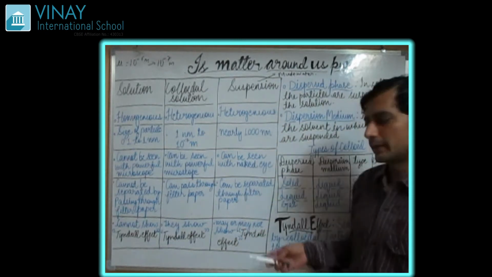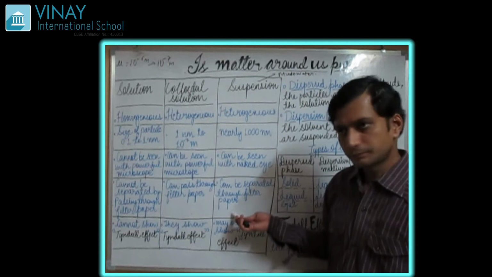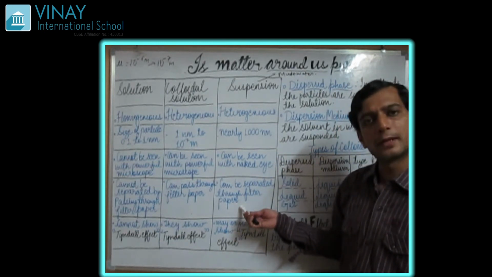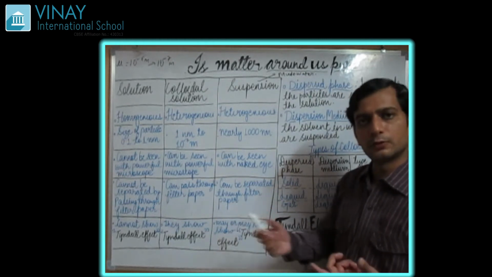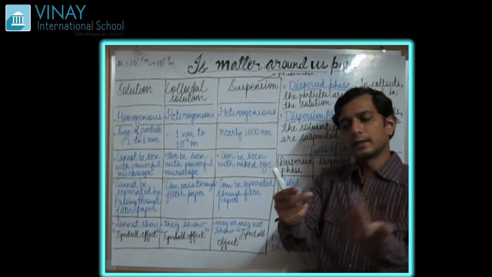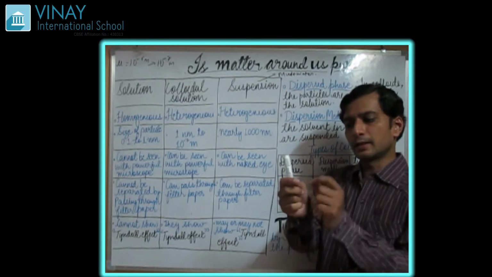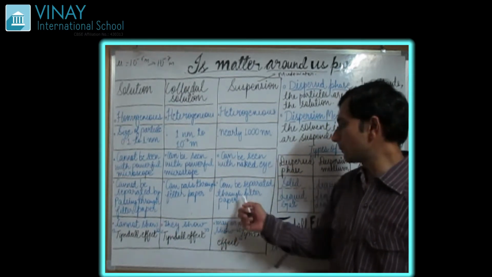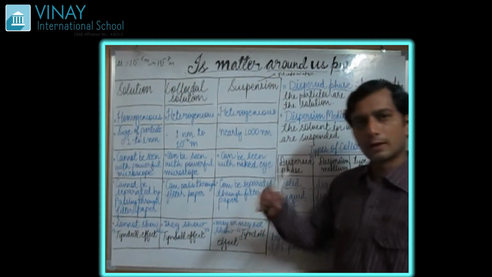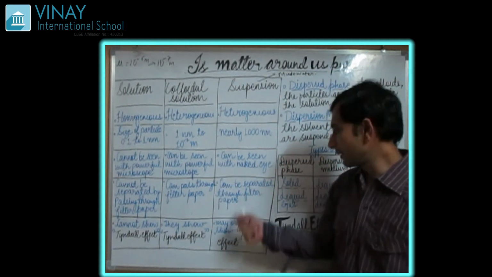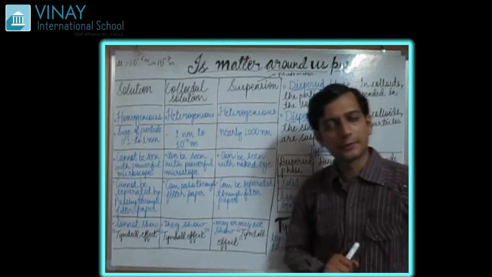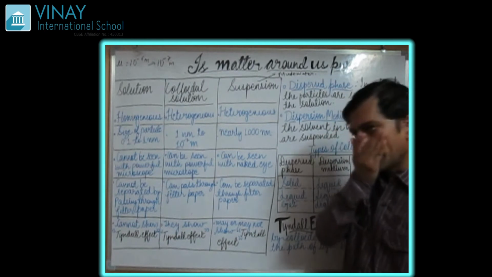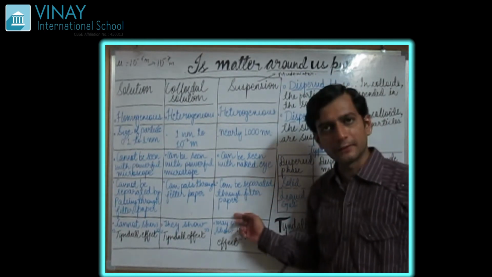When we take muddy water and pass it through the filter paper, the filter paper collects the mud, which sticks on the filter paper, and does not allow it to pass through. So water passes through the filter paper and mud sticks on it, so they can be separated by using the filter paper.